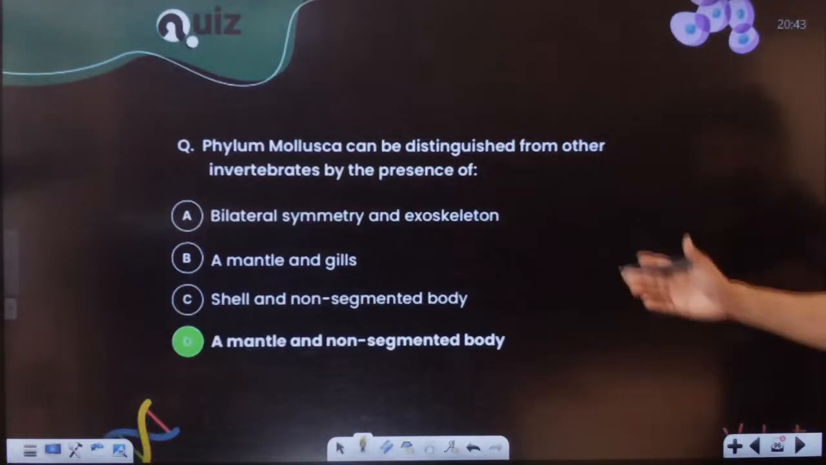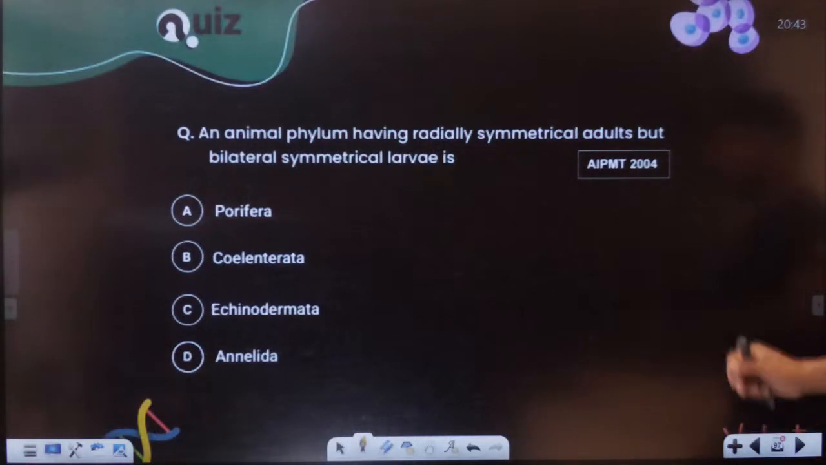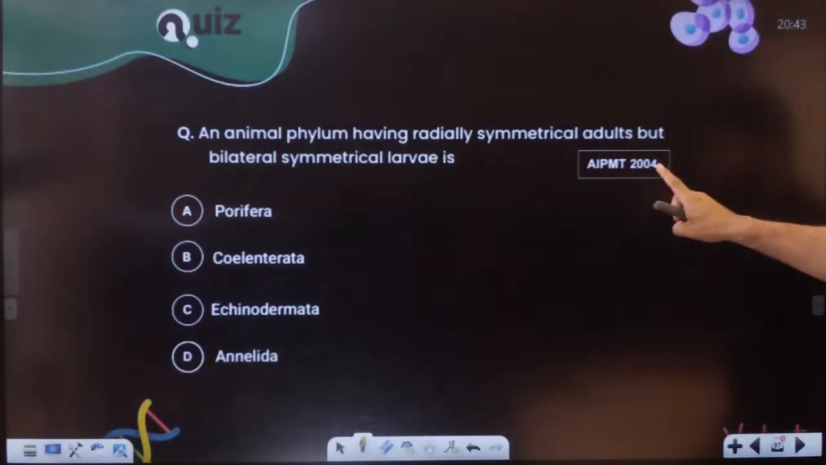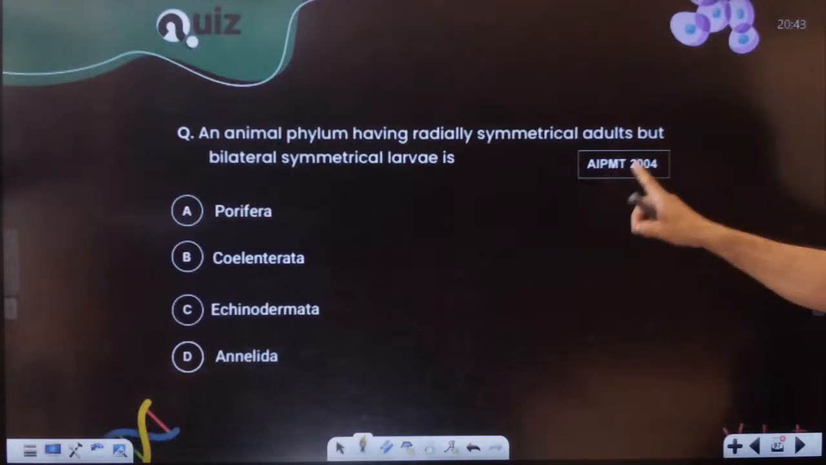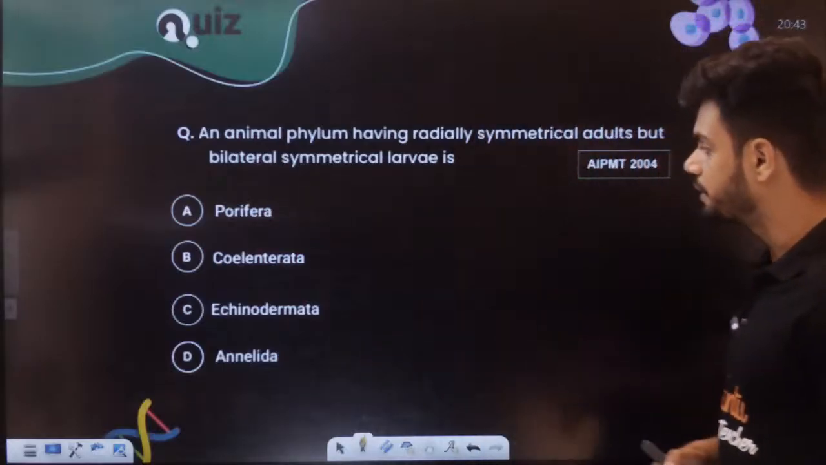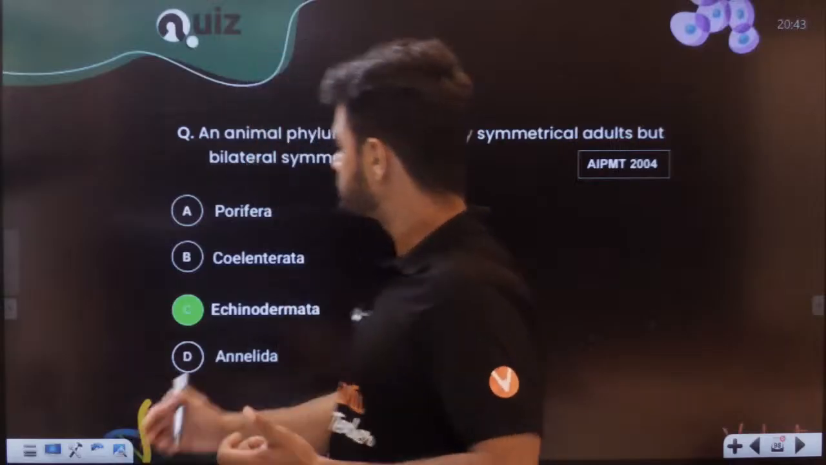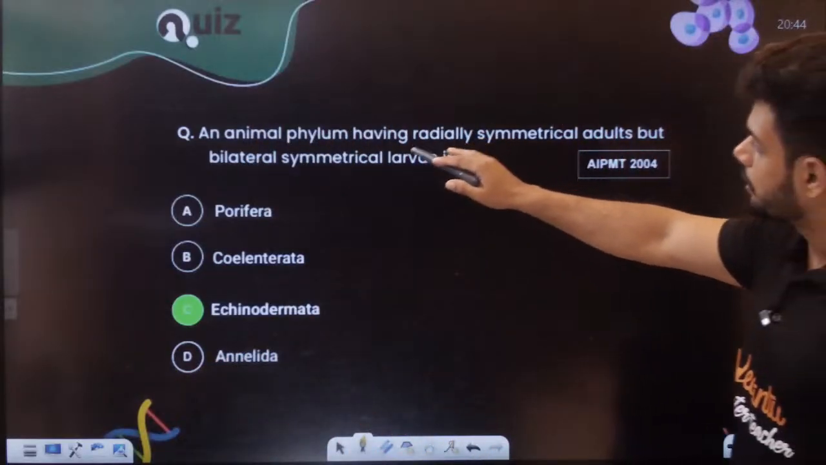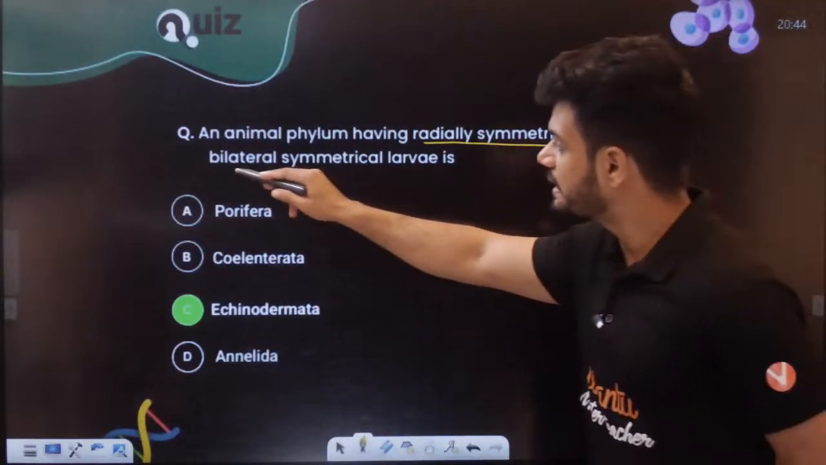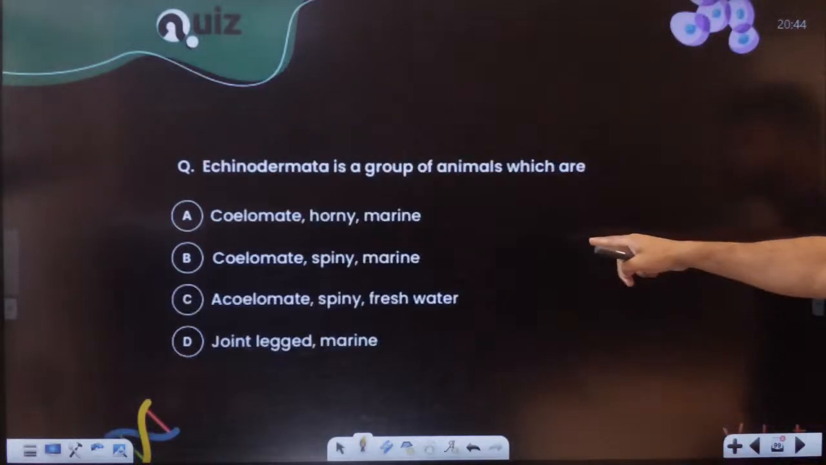They're not bilaterally symmetrical, right? Now, an animal phylum having radial symmetrical adults but bilateral symmetrical larvae. Students, I told you this, remember this very well because this question was very famous, and I showed you a diagram for this also. The adult stage and young stage are different. That was basically your Echinodermata. In Echinodermata, adults are radially symmetrical, larvae are bilaterally symmetrical. Please remember this, because this question is repeated like this.